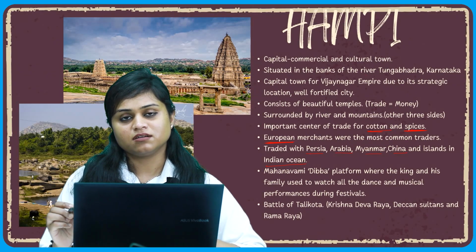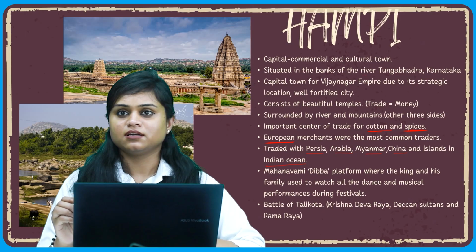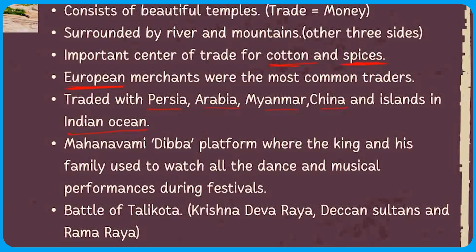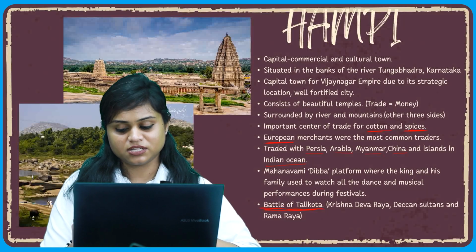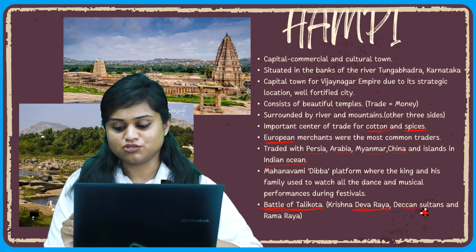Now what led to the dismantling of Hampi? We can say that it was the Battle of Talikota, and with the Battle of Talikota, the town Hampi lost its importance. You all need to remember that the Battle of Talikota was fought between Krishna Deva Raya and the Deccan Sultans.